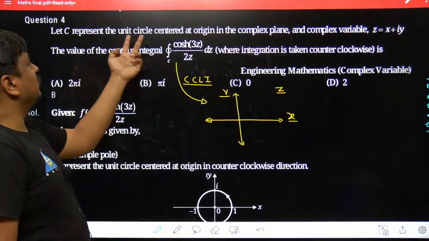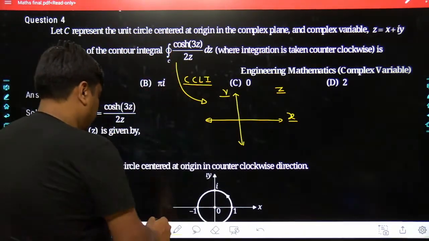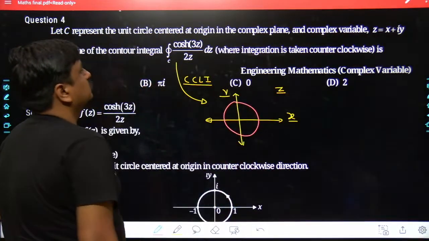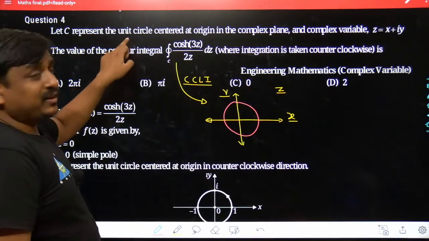The C represents the unit circle centered around the origin. Yes, you would have a circle which is centered around the origin. Agreed? And the radius is equal to 1.